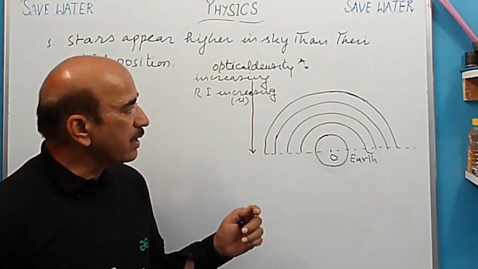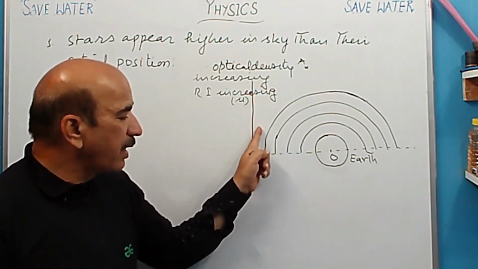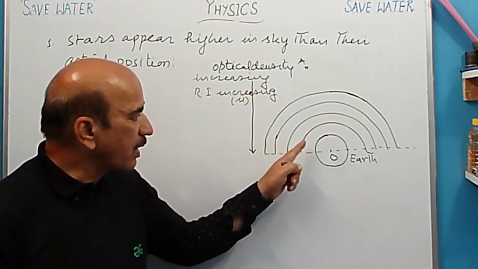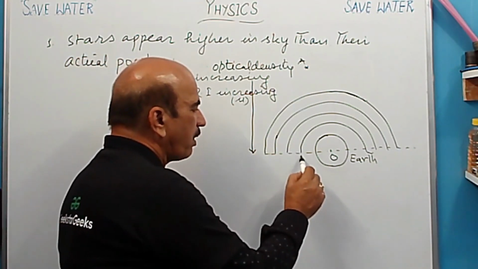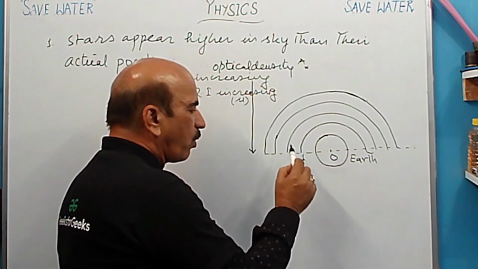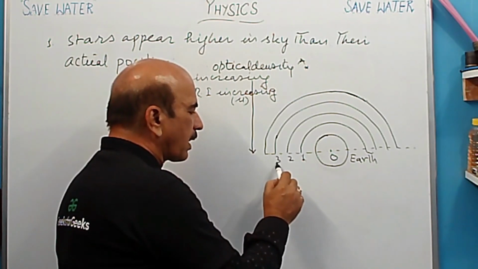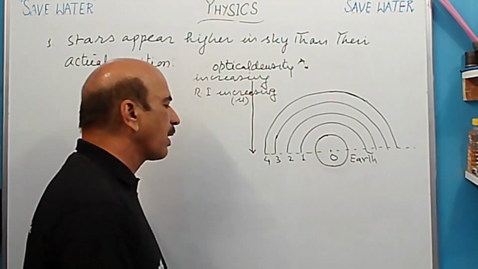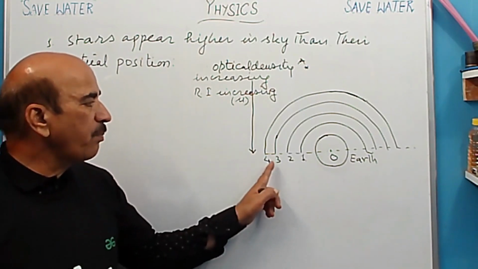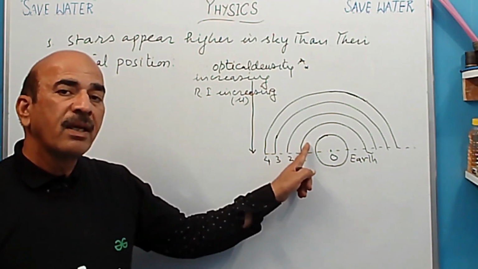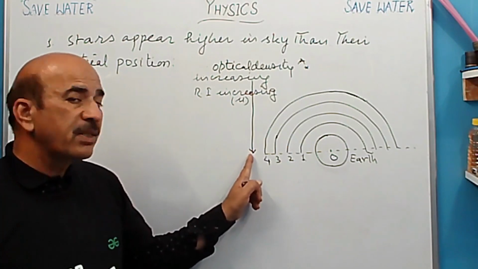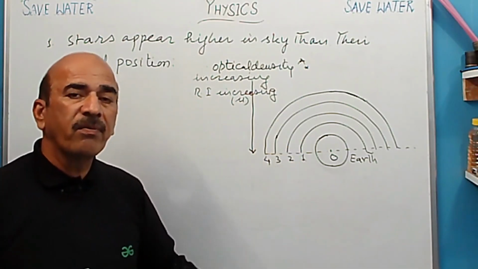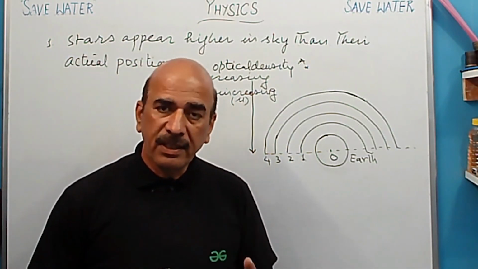Okay, तो refraction कैसे होगा? तो refractive index increase कर रही है, तो means refraction कहां पर ज्यादा होगा? तो refraction will be here in layer 1 more, then उससे कम 2 में, उससे कम 3 में, and सबसे कम refraction होगा 4 में. तो change in path will be maximum in 1 because its refractive index is highest among 4 layers of air. Got it? Is it clear now?